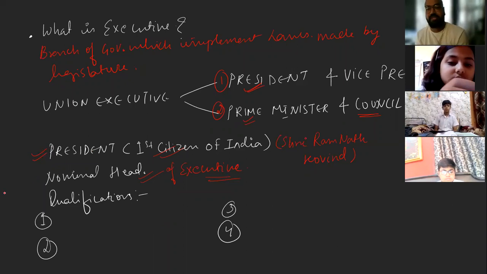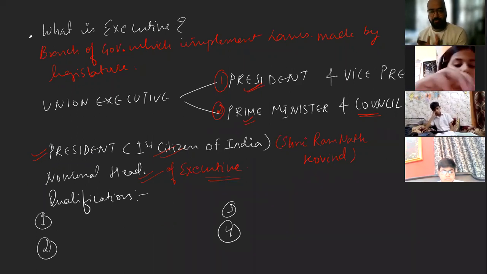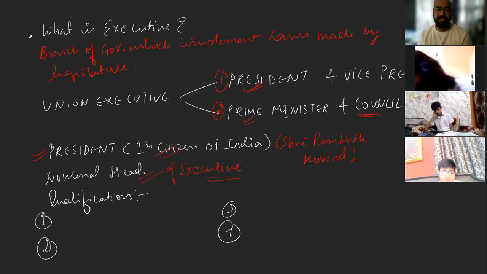Now, suppose there is a case where a prime minister and a council of ministers framed a bill. Now that bill was passed by the Lok Sabha, say Rajya Sabha and Lok Sabha both have come to the conclusion that this bill is passed. Now that bill goes to the president, and the president has to give his consent. Means how will he give the consent? When he signs the bill, right? That is the general process.